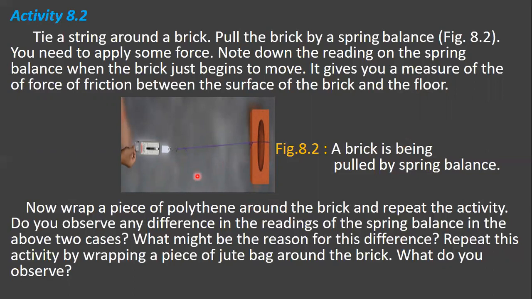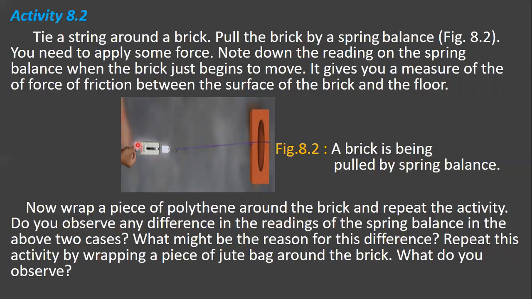A brick is being pulled by the spring balance, and now you wrap a piece of polythene around the brick and repeat the activity. Do you observe any difference in the readings of the spring balance in the above two cases?